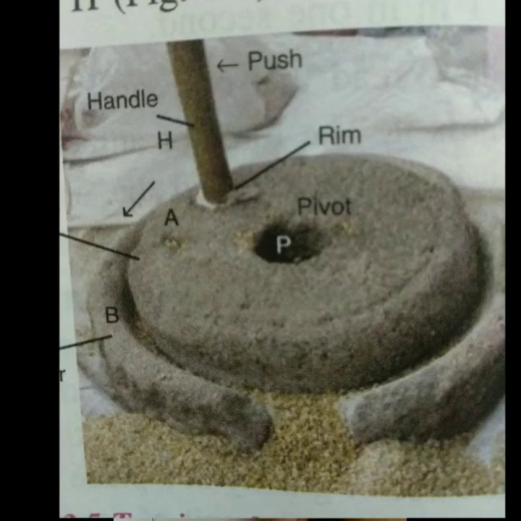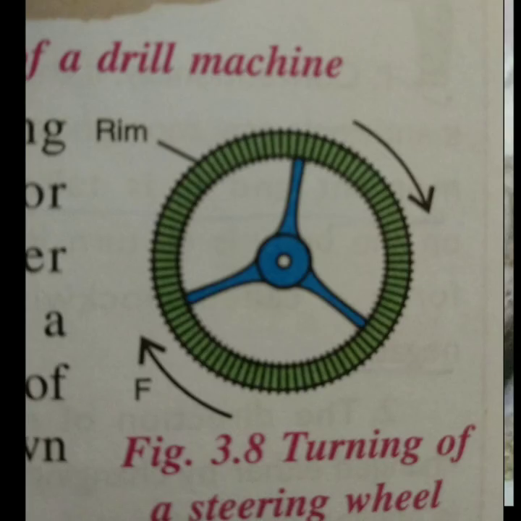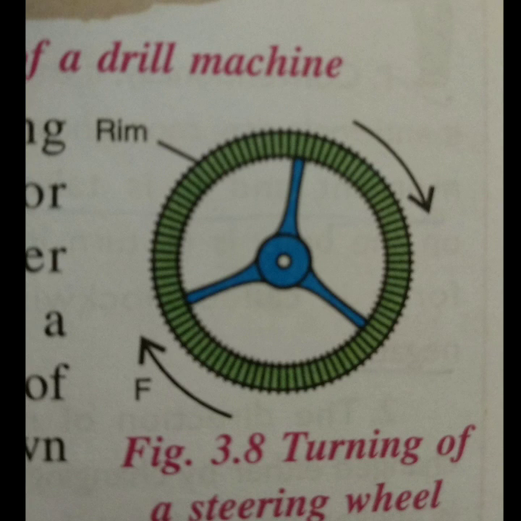The same is the case in a hand flour grinder. In this hand flour grinder, the handle is at the edge of the rim, so that we have to apply minimum force in order to have the turning effect in the rim, as you can see in the picture given on your screen. Another example for this is the turning of a steering wheel. You can see on your screen that we are applying the force at the rim of the steering, so that with the minimum force we can have the maximum turning effect in the steering.